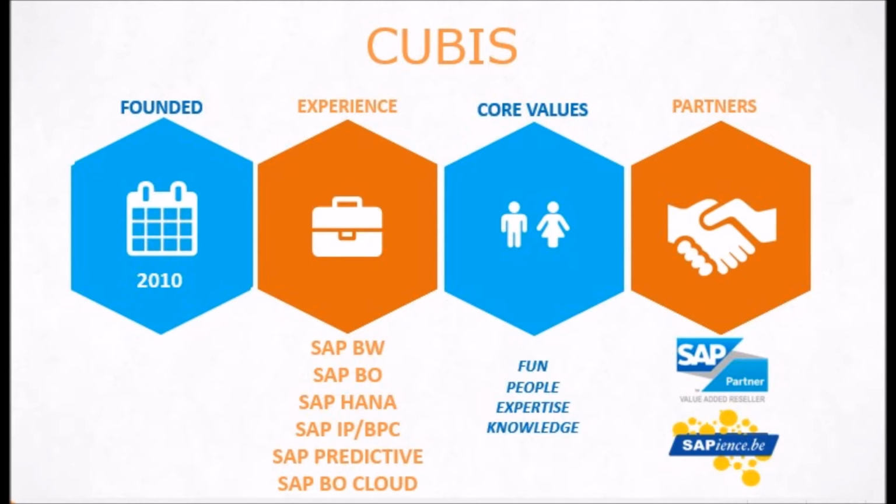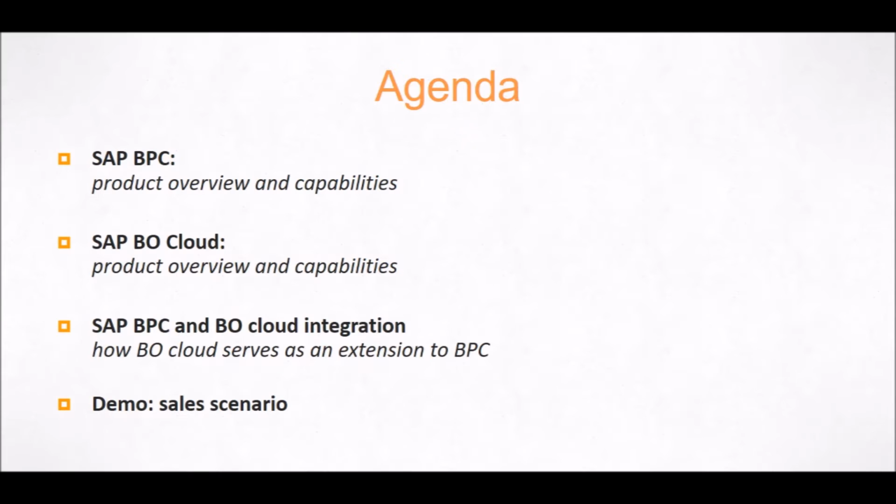So, let's start the show by having a look at today's agenda. First, since not everybody is familiar with SAP BPC and SAP BO Cloud, we are going to look into these two products and which functionalities they bring along. In addition, we will look at how the integration of BPC and BO Cloud could bring added value to a business context. Next, a brief explanation of a sales planning scenario that we will use throughout this demo is presented, and finally we will take this planning scenario to show a short demo in both SAP BPC and BO Cloud, where we will demonstrate the product capabilities in terms of data acquisition.